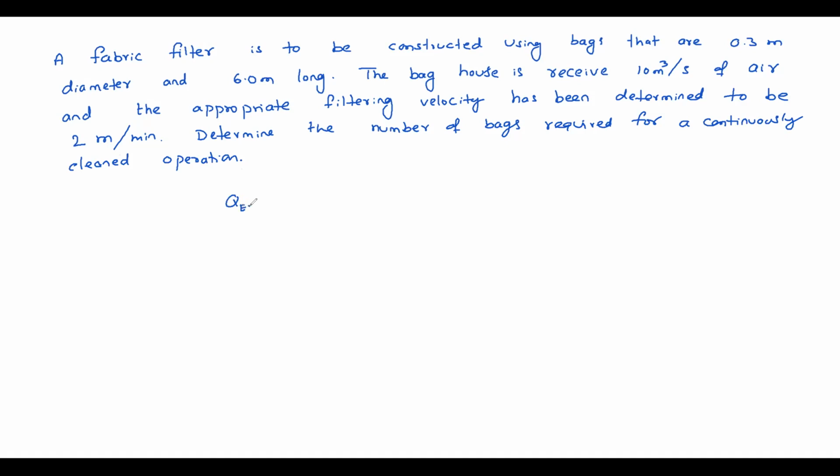Discharge of each bag, how much? Pi d L into average velocity. Pi into diameter 0.3, length 6, velocity is given as 2 meters per minute. 2 meters per minute, and 1 minute is 60 seconds, right? This is 2 by 60 meters per second.